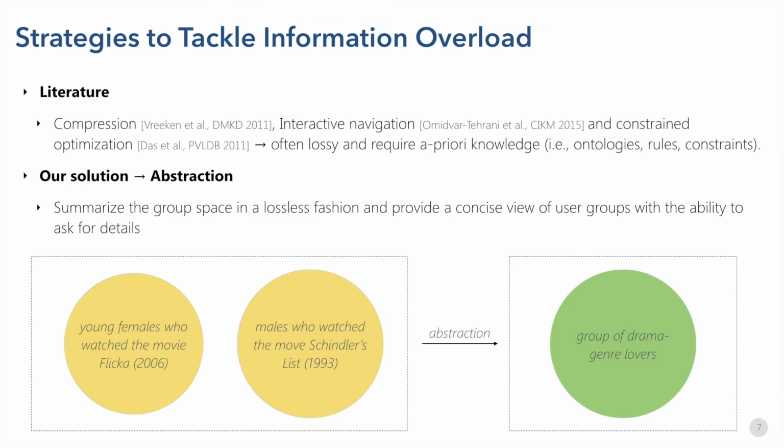Abstraction provides a concise view of user groups with the ability to ask for details on demand. For instance, the group of young females who watched the movie Flicka and the group of males who watched the movie Schindler's List can be both abstracted to the group of drama genre lovers.